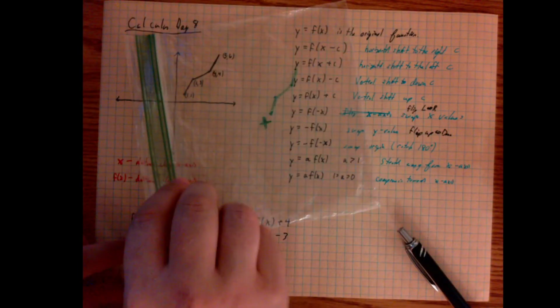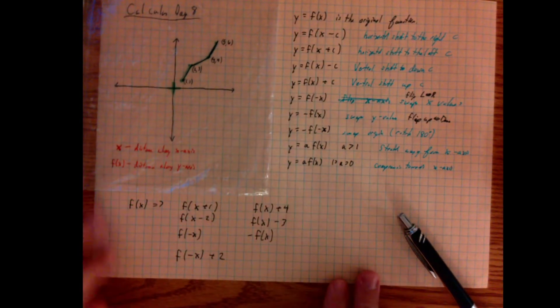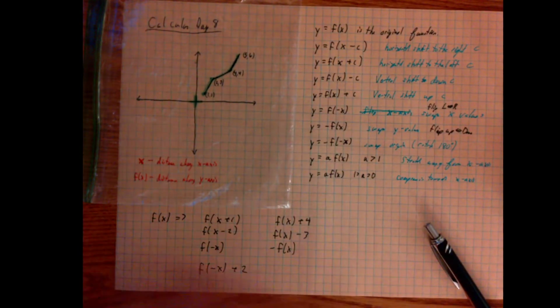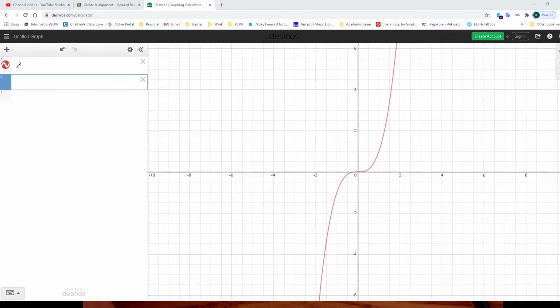Let's now look at, in my opinion, a better example. I like this method to teach my geometry students, but for calculus it's good to use technology, so let's take a look at a calculator doing this. Okay, here's Desmos. Notice we have a basic function x cubed. So this is going to be my f of x. So if I want to do the first change that we talked about, let me make this a little clearer here.